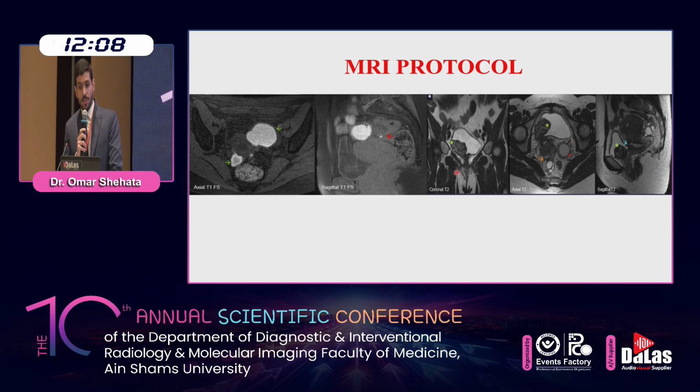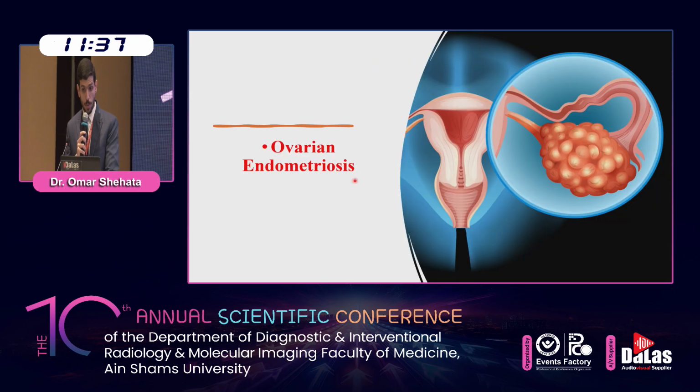The European Society of Urogenital Radiology provides recommendations on the optimal MRI protocol and guidelines, which include T2 weighted images in axial, sagittal and coronal sequences, and T1 weighted images with and without fat suppression. Regarding contrast-enhanced T1, diffusion weighted image and susceptibility weighted image, they are not recommended for the evaluation of classic ovarian endometriosis and deep infiltrating endometriosis unless endometriosis-associated ovarian malignancy is suspected. Also, oblique axial T2 weighted image is useful for assessing uterosacral endometriosis, which is a type of deep infiltrating endometriosis.